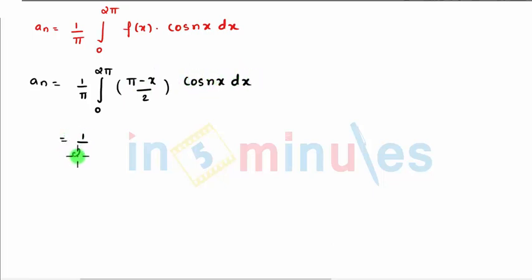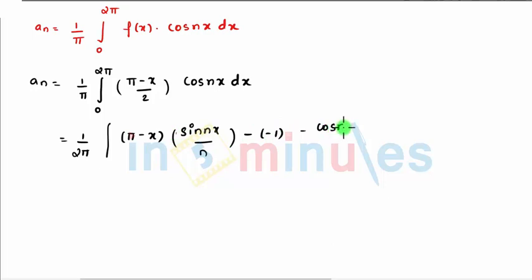So let's write 1 upon 2 pi. Let's integrate it. So we can write (pi - x) times the integration of cos, which is sin nx divided by n, minus the differentiation of this, which comes to be minus 1, and again the integration of this comes as minus cos nx divided by n square, where the range is 0 to 2 pi.